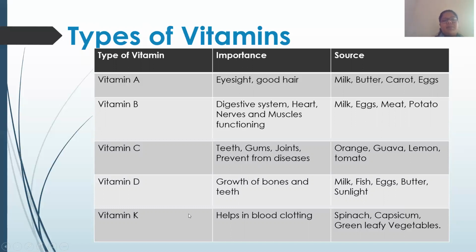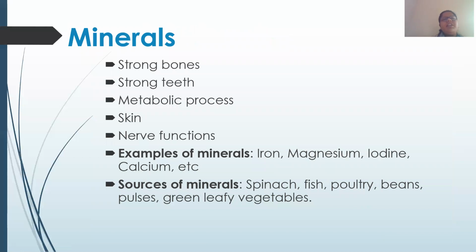The next vitamin is vitamin K, which helps in blood clotting. The sources of vitamin K are spinach, capsicum, and other green leafy vegetables. Further, we studied about minerals.